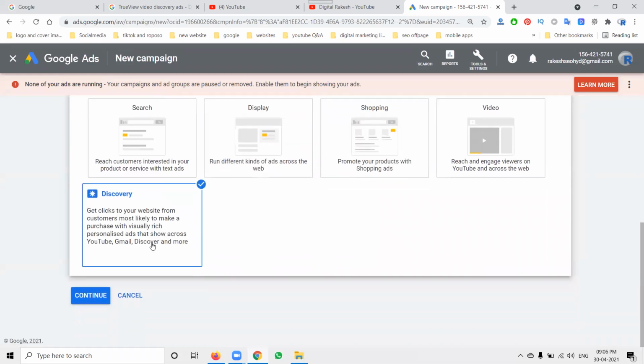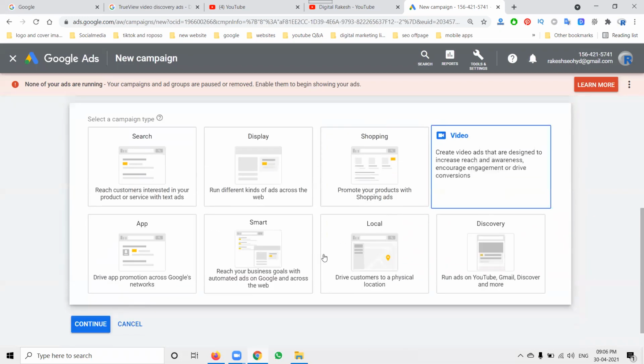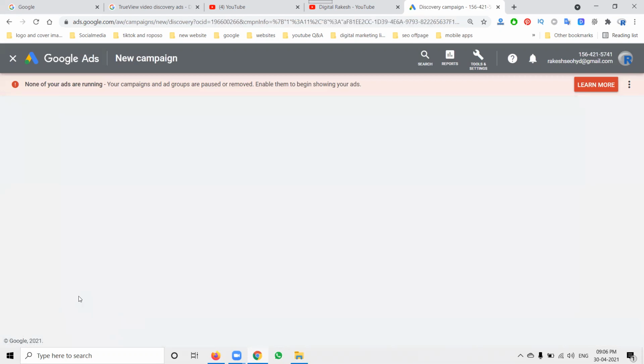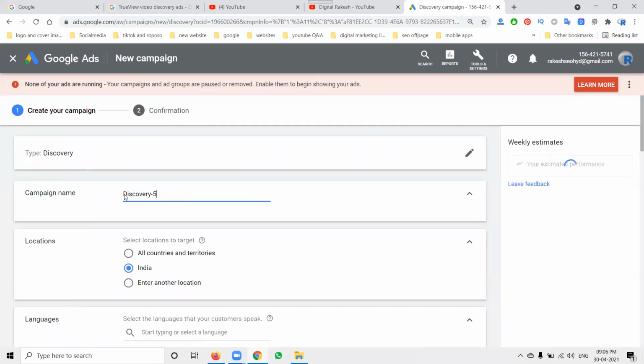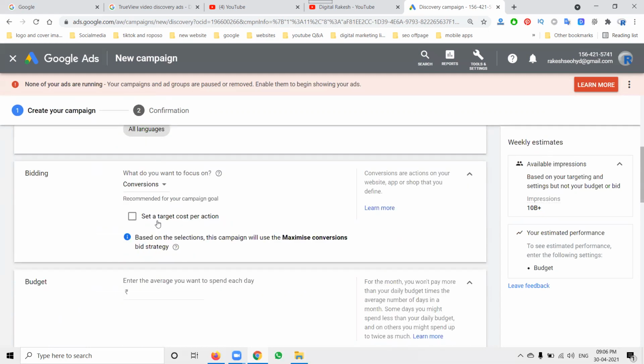Which one? Discovery ad. Suppose I don't select any goal, then I go for discovery ad. How can it happen? Discovery ad. Select continue. The steps are followed manually for this option. So select your country or location, language is common. Now bidding: it is click purpose, conversion, impression, a lot of options are there. Mostly it is given as conversion. Conversion means it is recommended based on your campaign goal, where most people convert to go to your website.